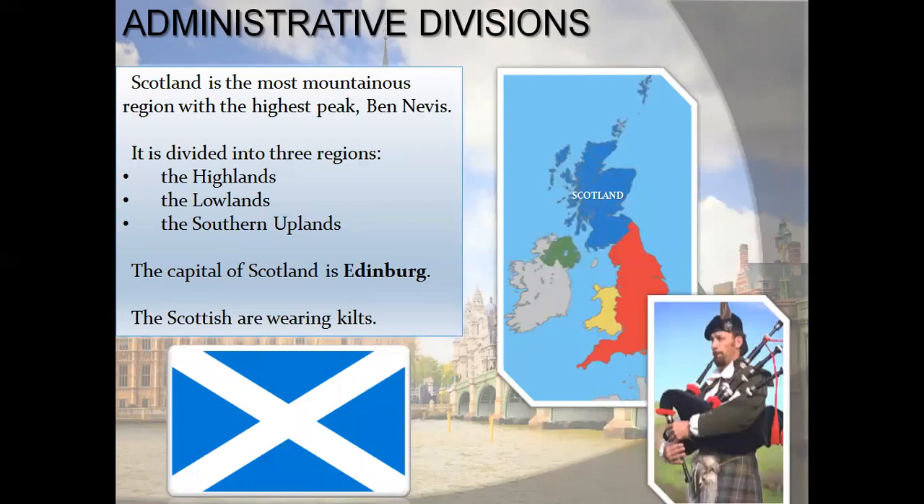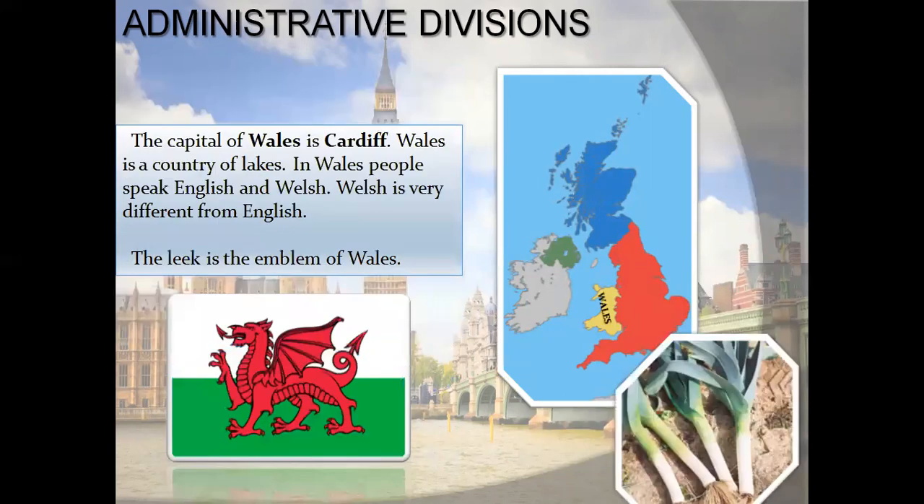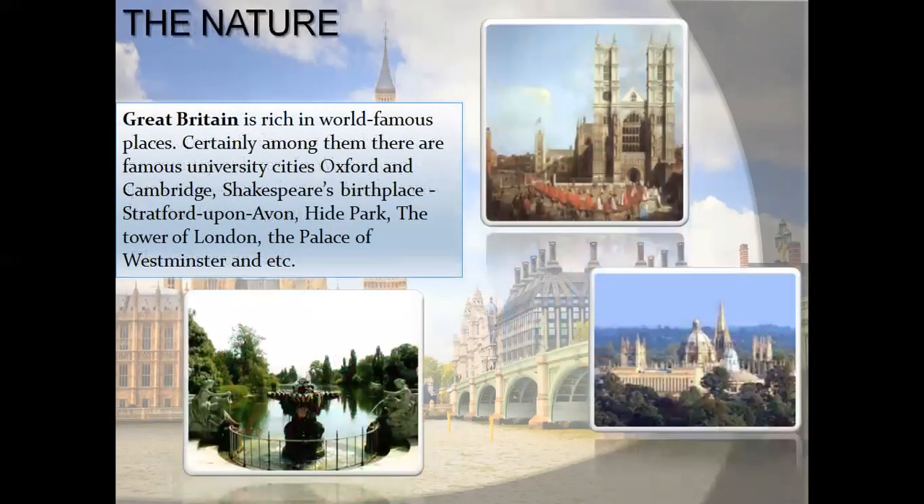The Scottish wear kilts. The capital of Wales is Cardiff. Wales is a country of lakes. In Wales, people speak English and Welsh. Welsh is very different from English. The leek is the emblem of Wales. Great Britain is rich in world-famous places. Certainly among them are the famous universities, Oxford and Cambridge, Shakespeare's birthplace, Stratford upon Avon, Hyde Park, the Tower of London, the Palace of Westminster, and so on.